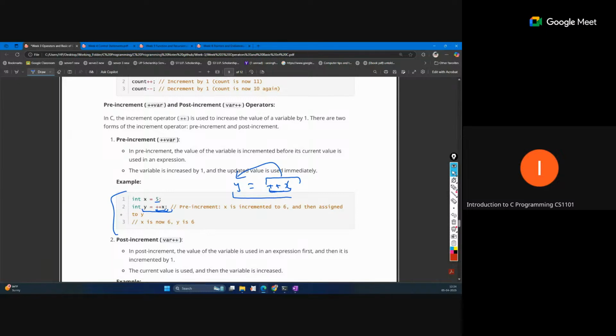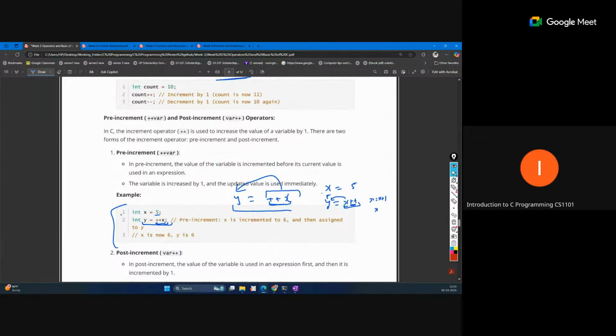Suppose the same expression is written like this: x equal to 5 and y equal to x plus plus. This is post-increment. That means the post-increment will happen after using x in the expression. So we first assign the current value of x, which is 5, to y, and then the increment of x will happen, x equal to x plus 1.